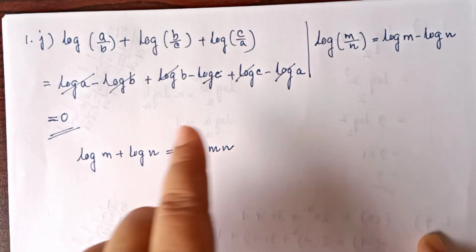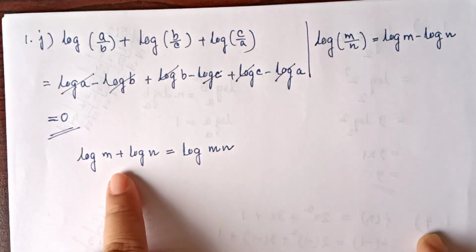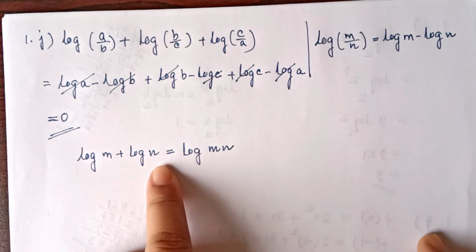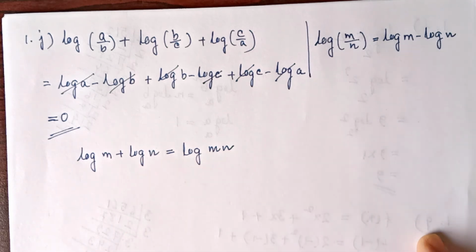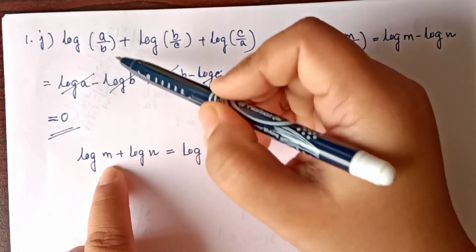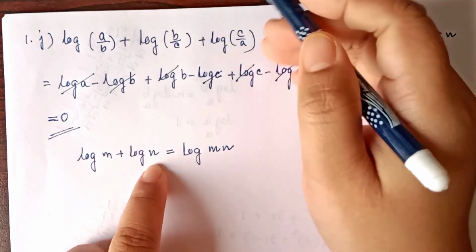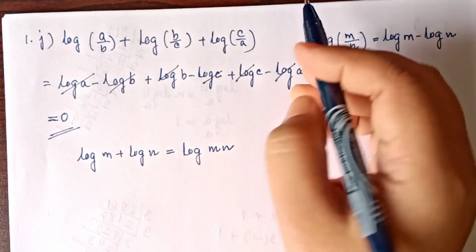We have used the formula log m by n here. Again you can also use this formula log m plus log n is log mn. That means here if you compare the value, first it has m means a by b, n means b by c, and there is another term c by a.